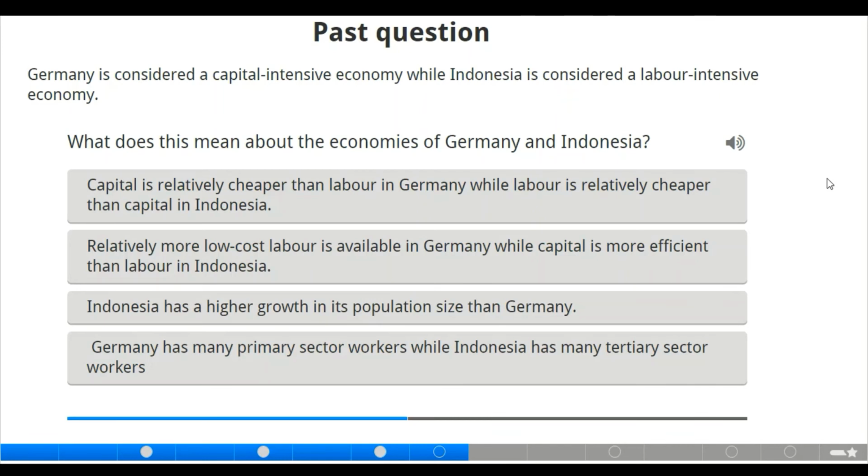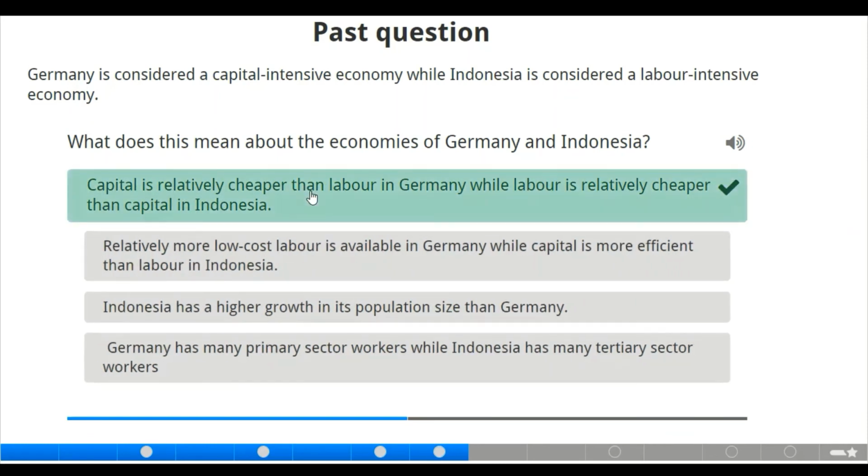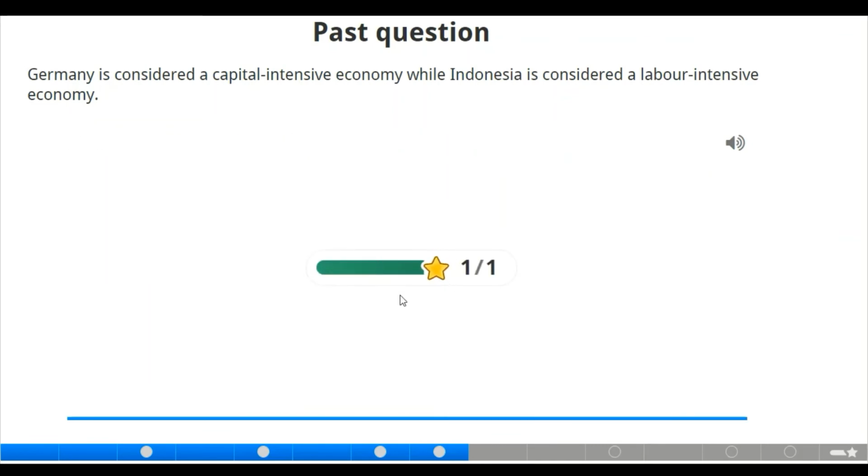Is that so? Indonesia has a higher growth in its population size than Germany? No. Germany has many primary sector workers, while Indonesia has many tertiary sector workers. Of course, no. Capital is relatively cheaper than labor in Germany. That is why they are adopting capital intensive production, and at the same time, Indonesia is adopting labor intensive production. Now we move to the next slide.